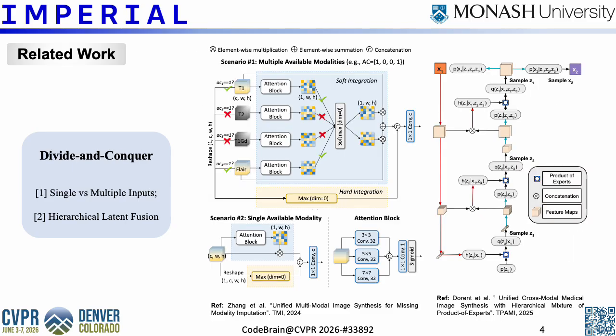Another line of work adopts a divide-and-conquer strategy. Some methods distinguish single-input and multiple-input scenarios, while others design hierarchical latent fusion or modality-specific modules to handle different modality combinations. Although these designs can improve flexibility, they often introduce additional modality-specific components. As the number of modalities increases, the number of possible input-output combinations also grows rapidly. This makes the model harder to scale and limits its generalizability across different datasets and imaging protocols.